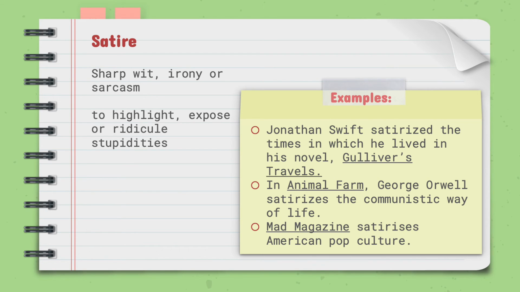Jonathan Swift satirized the times in which he lived in his novel, Gulliver's Travels. In Animal Farm, George Orwell satirizes the communistic way of life. Mad Magazine satirizes American pop culture.